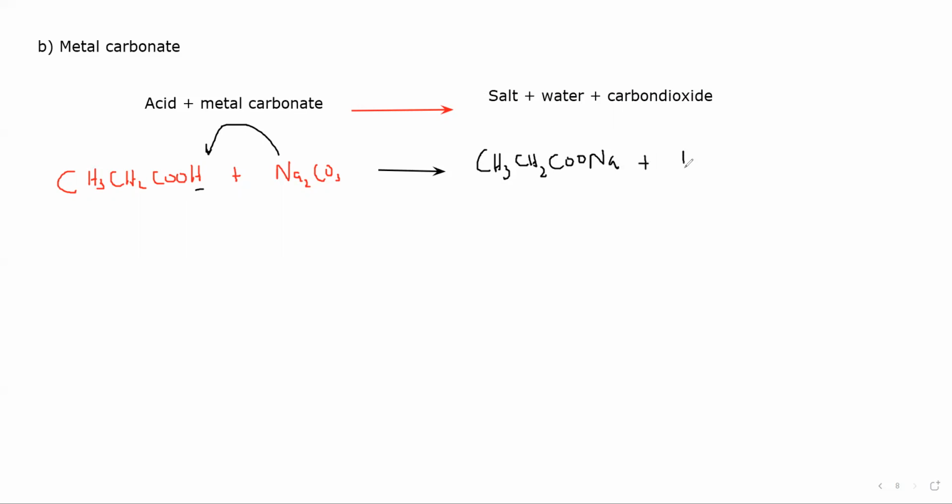Plus water, which is H2O, plus carbon dioxide, CO2. So if I want to balance this, I put 2 here and I put 2 here, so this equation is balanced. If I write a word equation, so propanoic acid plus sodium carbonate results in the formation of sodium propanoate.